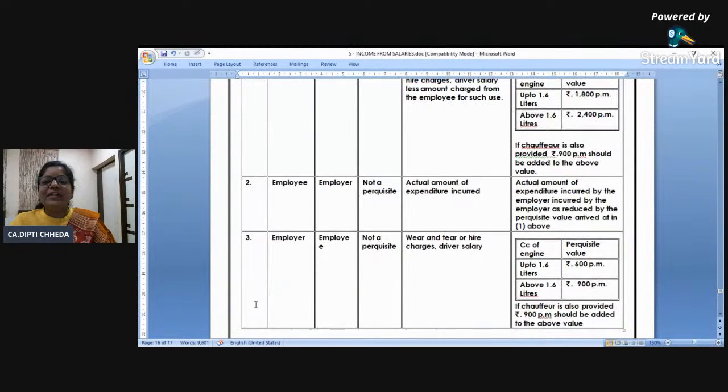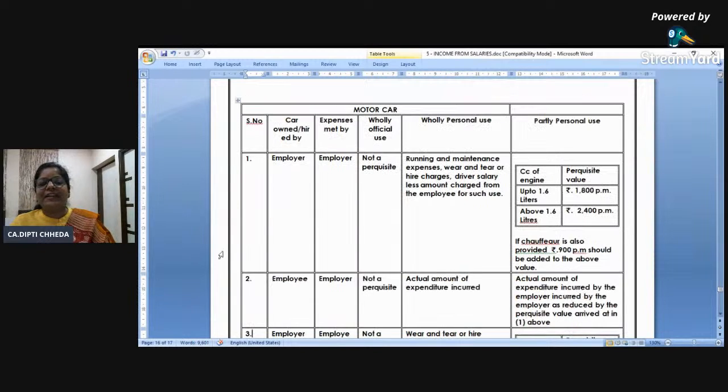Motor car comes in MCQs. The motor car is owned by the employer, expenses also paid by the employer, used by the employee. If for official purpose, it's not a perquisite. If personal, then running and maintenance and driver's salary will all be paid by the employee. I'm not going to check these columns now. Wholly officially used, no problem. Wholly personal, it will be taxable, limited, you can leave it. This one is important: partly used for office, Sundays used for ferry rides. Now what will you do?